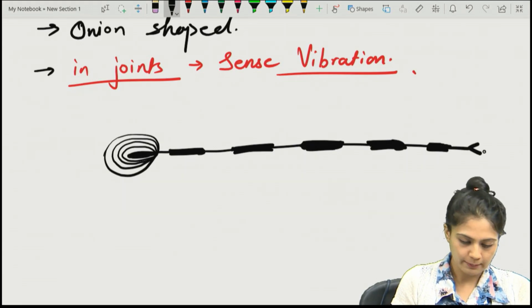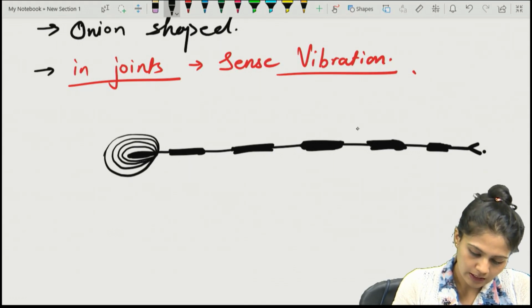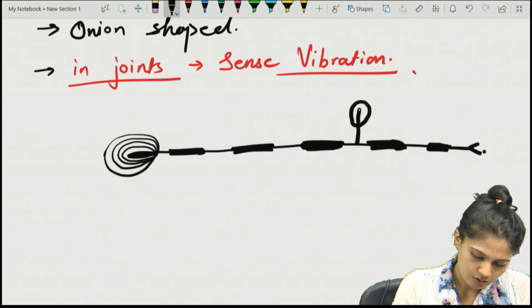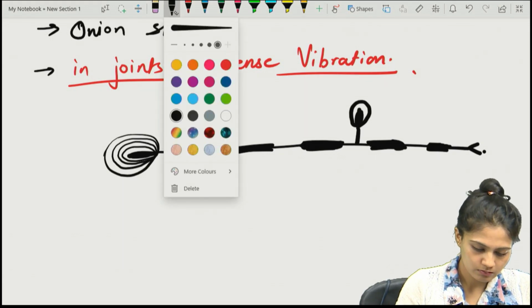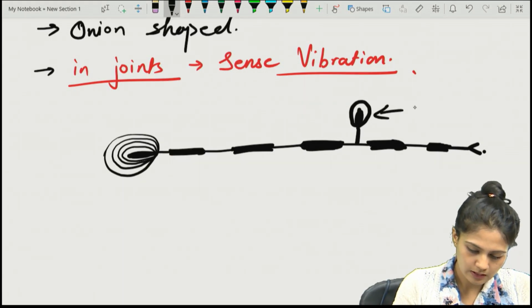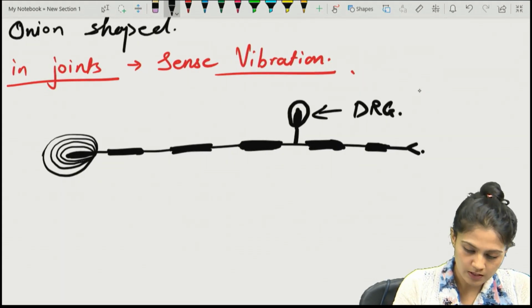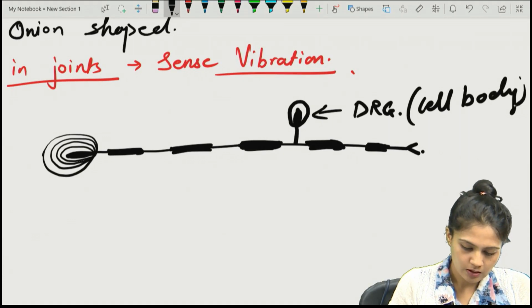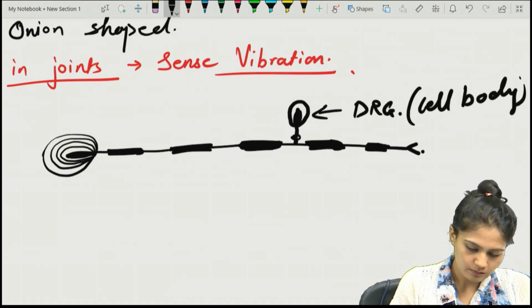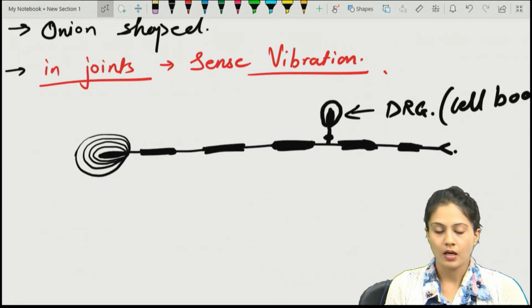Somewhere in the middle they have the DRG. What is DRG? Yes, the dorsal root ganglion, right? This is the cell body of the DRG, and this is the Pacinian corpuscle.